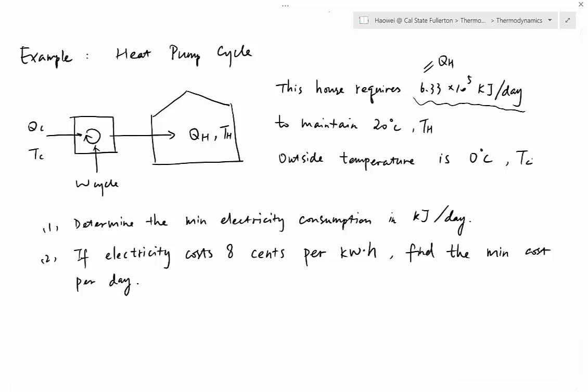What we're looking for is part 1, determine the minimum electricity consumption. And the second one is to look for the cost if the unit price of electricity is 8 cents per kilowatt hour. Kilowatt hour is a unit for energy, just like joules. It's a different unit for energy.